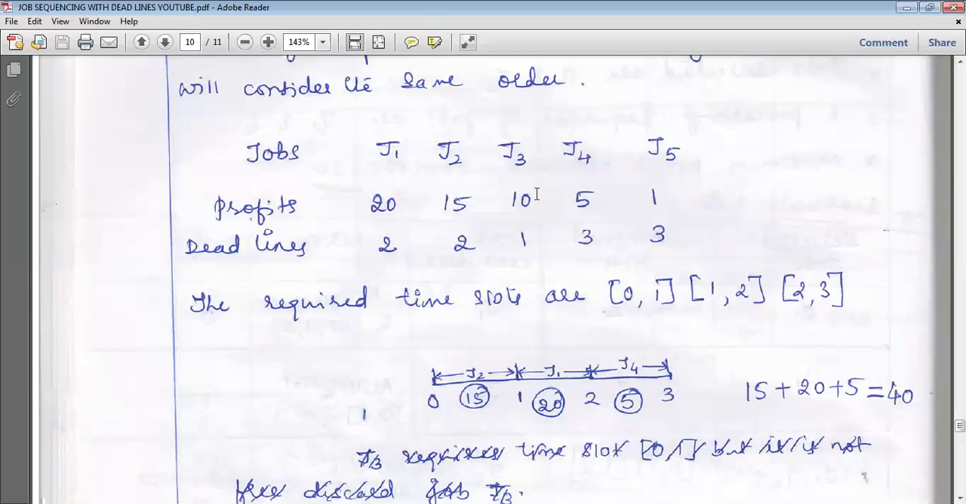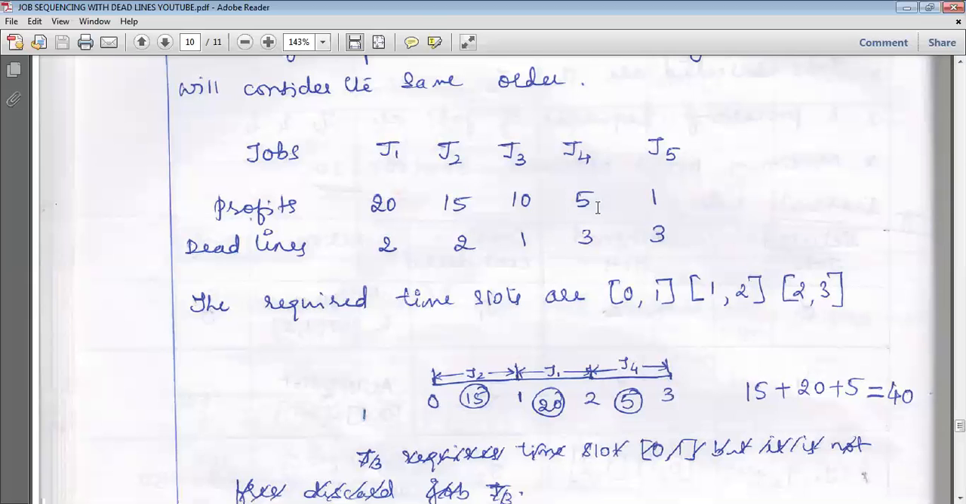Again, go to the next job, J3, with profit 10. The deadline is 1 hour. So 1 hour means which slot do I have to allot? I have to allot 0 to 1. But 0 to 1 is already allotted to the job J2. It is not free. So what do we have to do? That has to be discarded. That should not be considered.